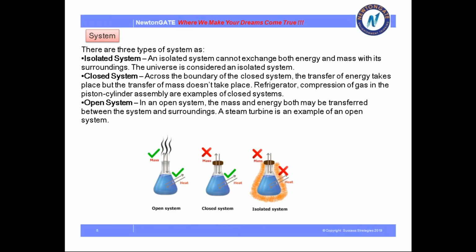In the closed system, heat can be transferred. Heat means energy. Energy can be transferred, but mass cannot be transferred here. And in the isolated system, both mass and heat cannot be transferred from system to surroundings.